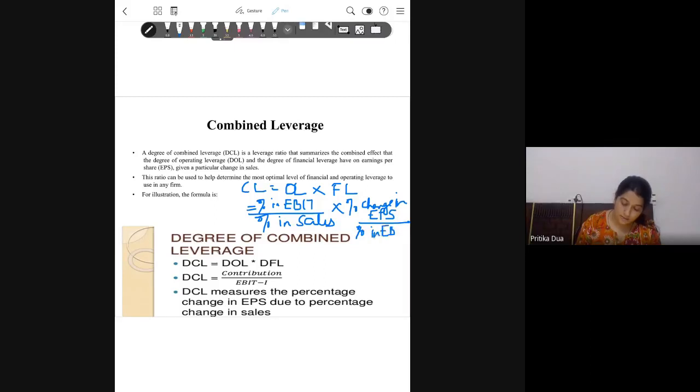When I multiply them, these terms cancel, and you get combined leverage as percentage change in EPS upon percentage change in sales. So now you are seeing the impact of every percentage change in sales on the earning per share through the use of combined leverage.